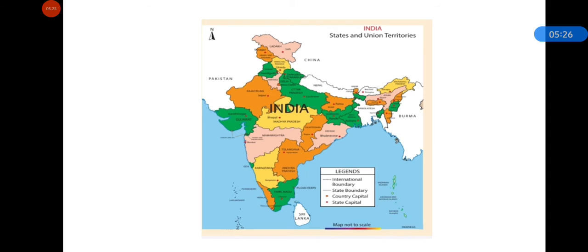You need to look at this map, and from this map you need to note down all that you see on the map in your notebook. Note down every small detail, symbols, keywords, and observe the lines, everything, and note down in your notebook. Okay, you can pause the video, take your time, complete this and come back.